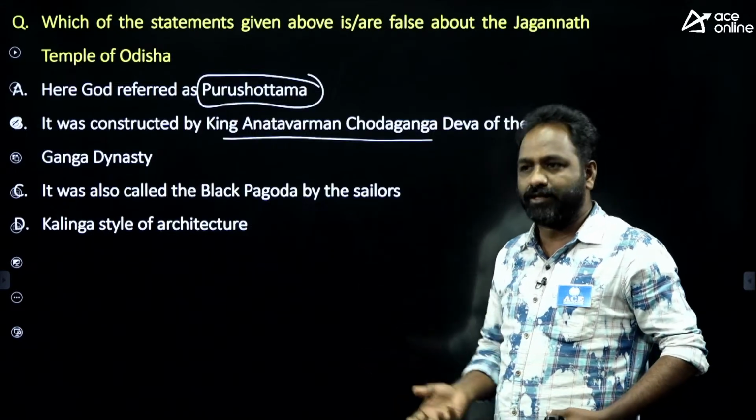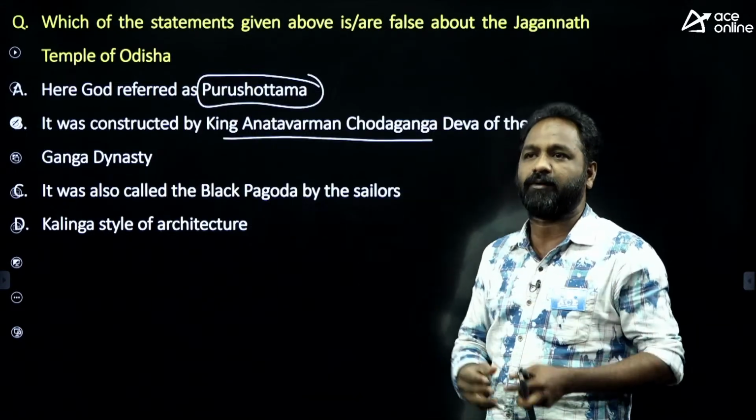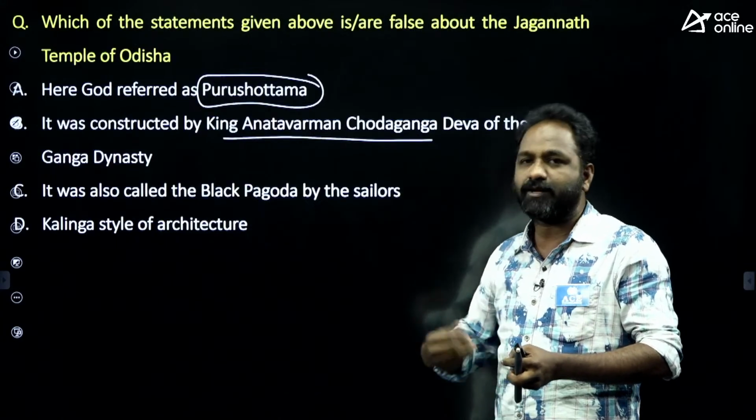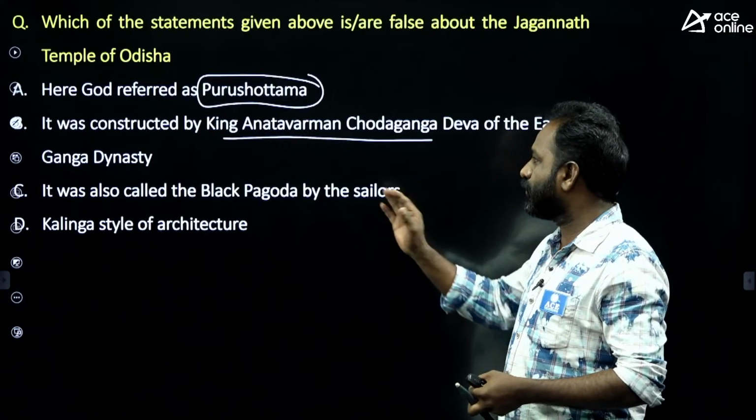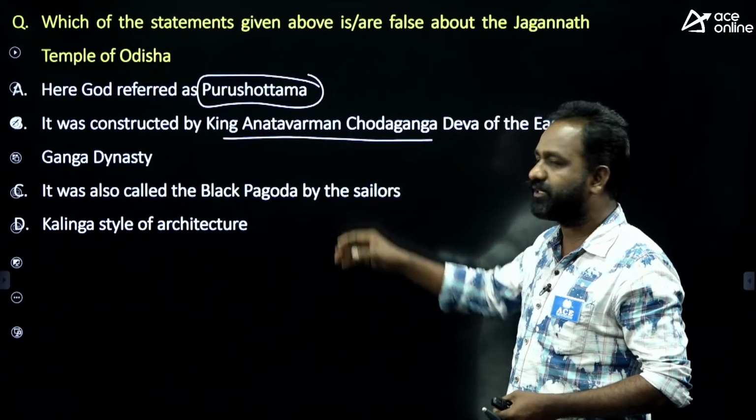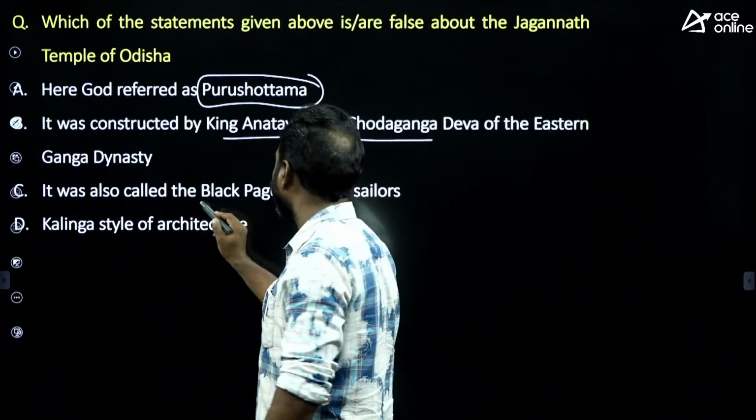Actually, the Puri Jagannath temple was not built at one time. So many people were involved in building this temple. Some people reconstructed it also. So during the 10th, 11th century like that, King Anantavarman built this temple. And it is also called Black Pagoda.